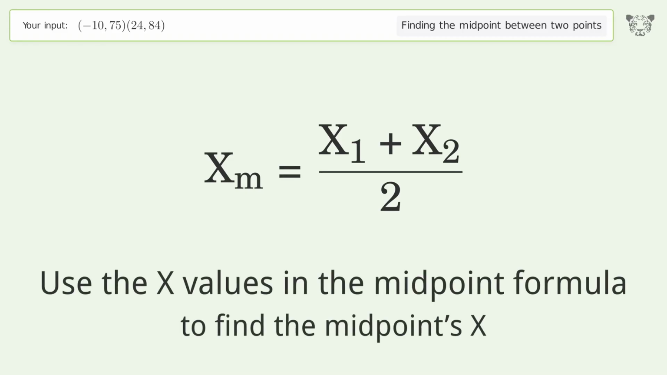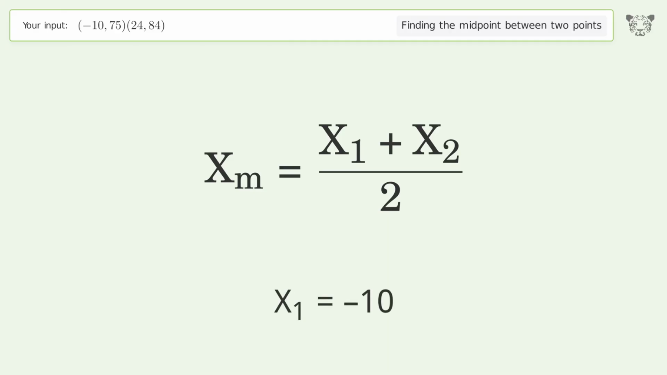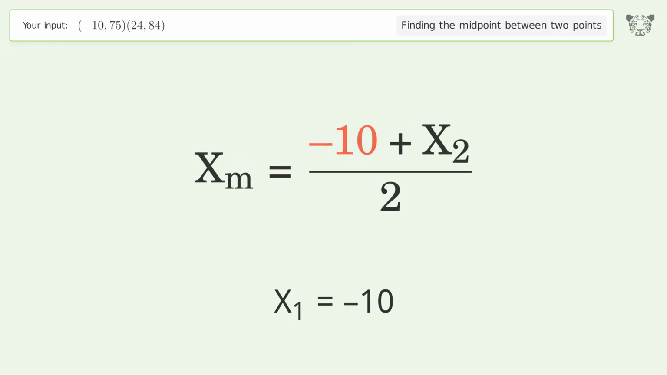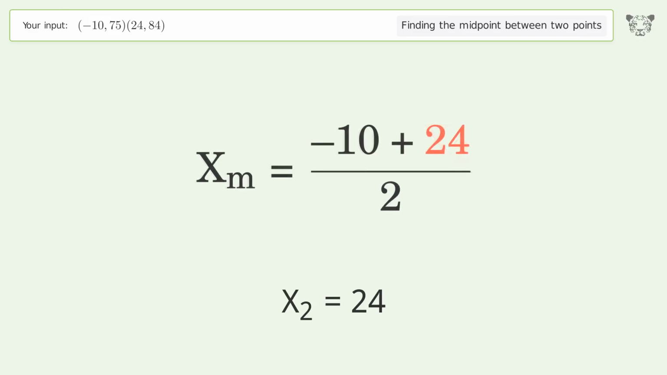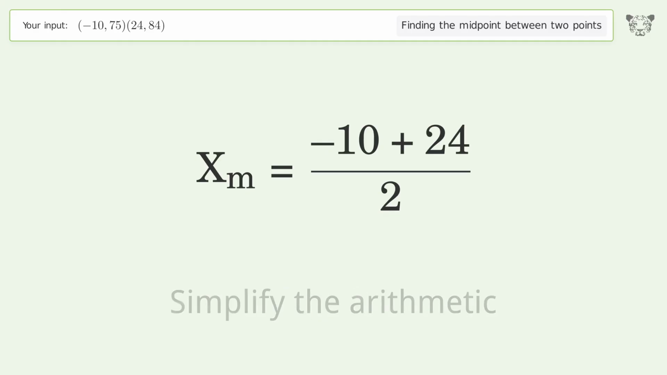Use the x values in the midpoint formula to find the midpoint's x. x1 equals -10. x2 equals 24. Simplify the arithmetic.